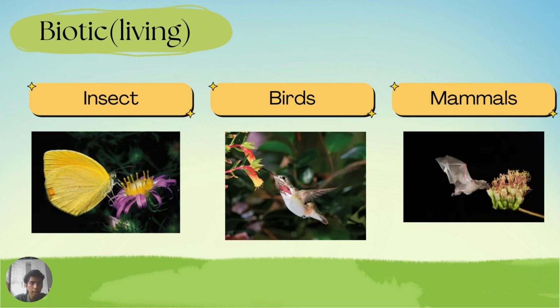Second, birds. Birds can also be agents, where birds transfer pollen between flowers, enabling plants to reproduce. Examples of birds are hummingbirds and sunbirds. Among mammal species, some can also be pollinators, like bats.